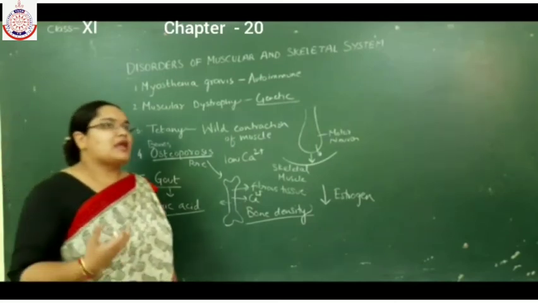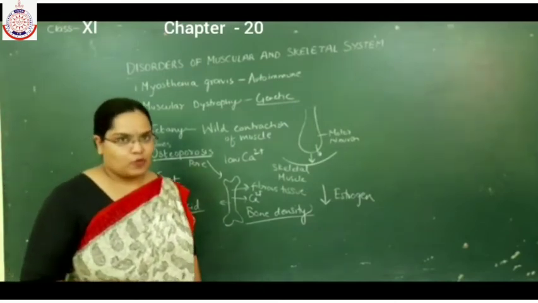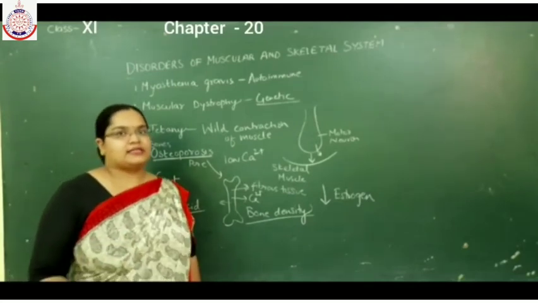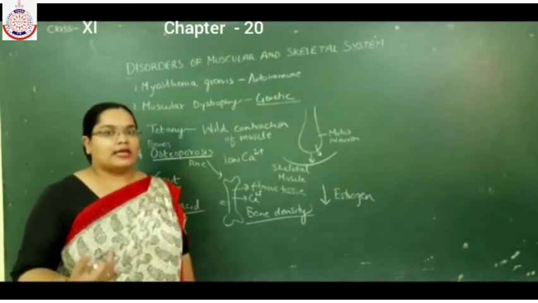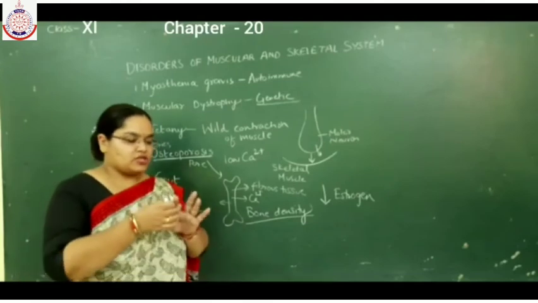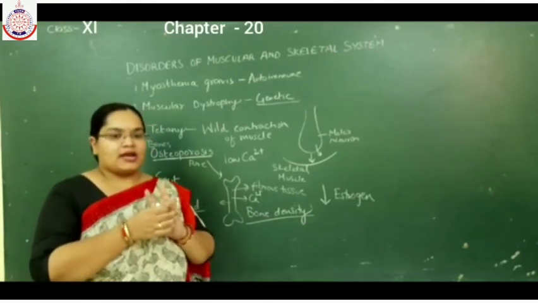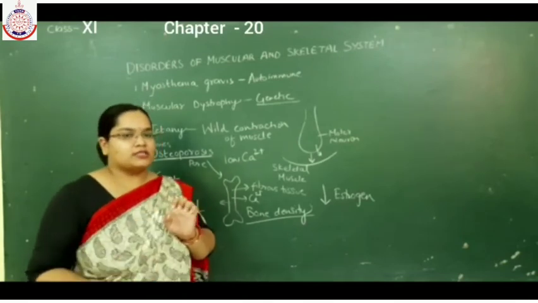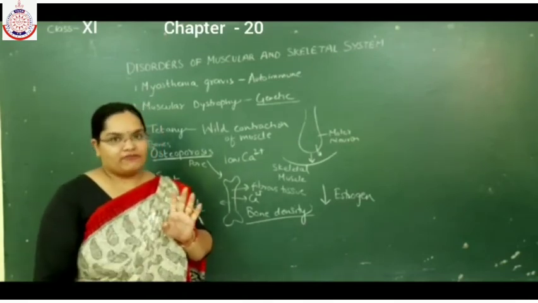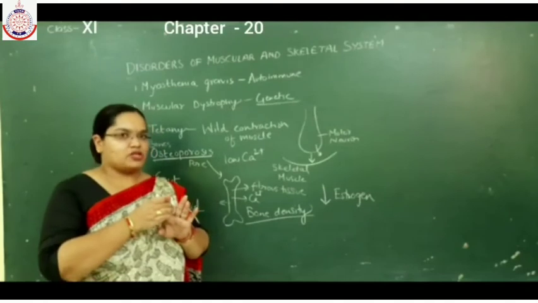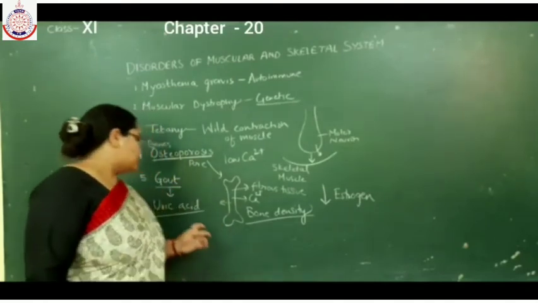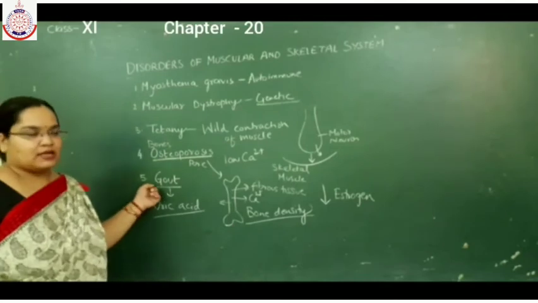When there is large production of uric acid in the body, then if this uric acid is not released out, it is stored in the joints. These uric acid crystals in the joints cause pain and inflammation. So the inflammation of joints occurs and it causes painful movement. So this condition is known as gout.